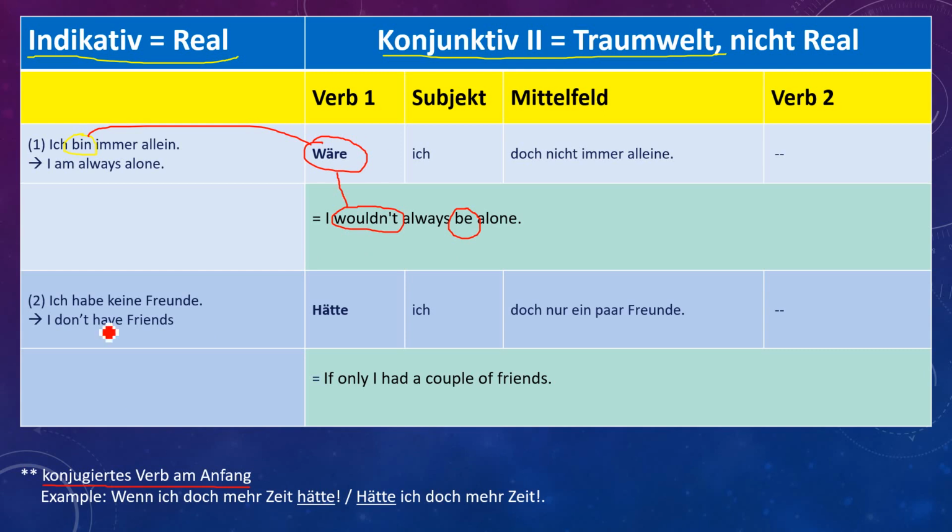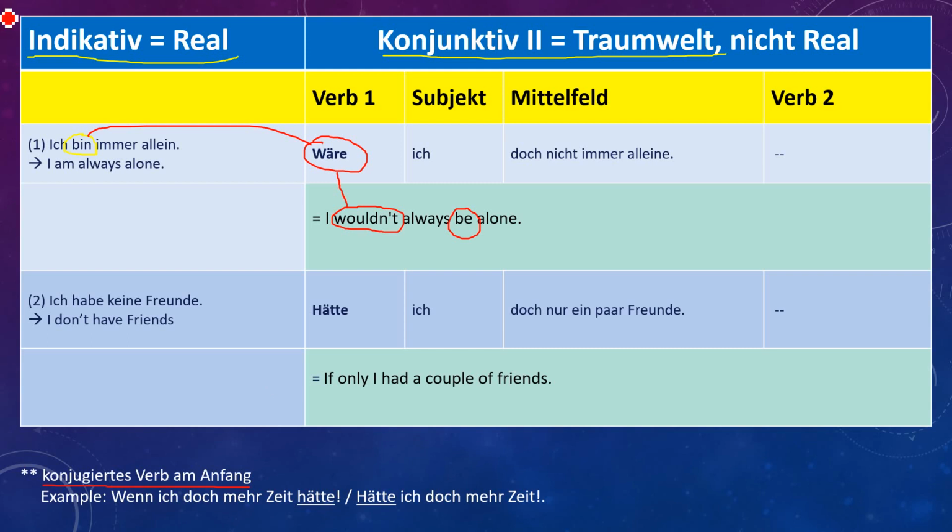For example, wenn ich doch mehr Zeit hätte, or you can say hätte ich doch mehr Zeit. Okay, both ways you can say. This is perfectly fine. Wenn ich doch mehr Zeit hätte, when I wish I had some more time, or hätte ich doch mehr Zeit, had I some more time.